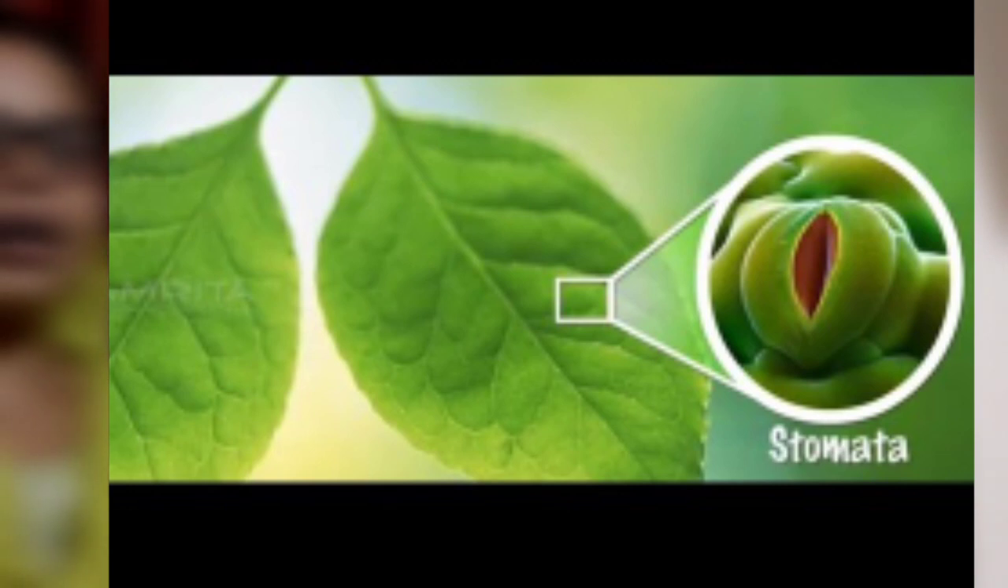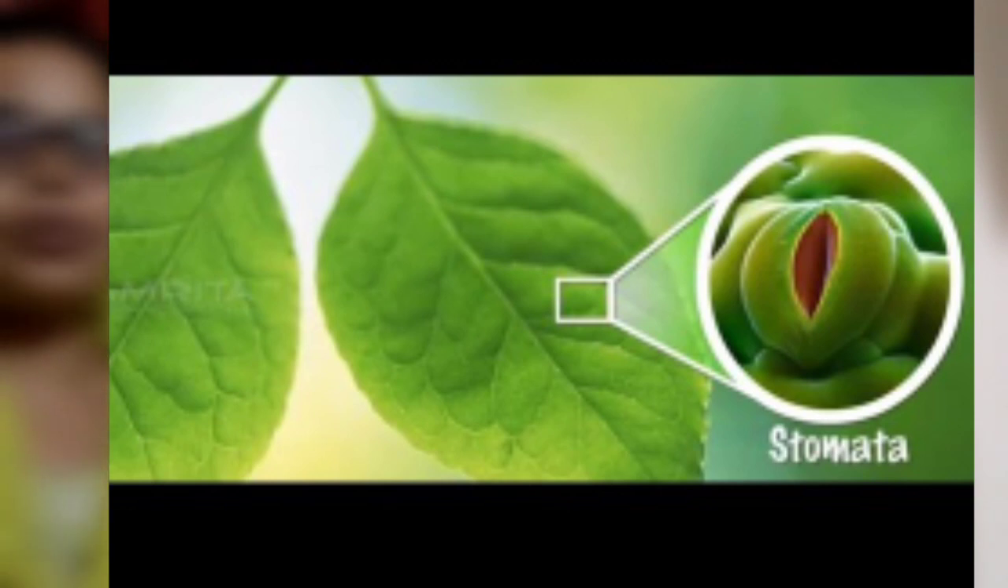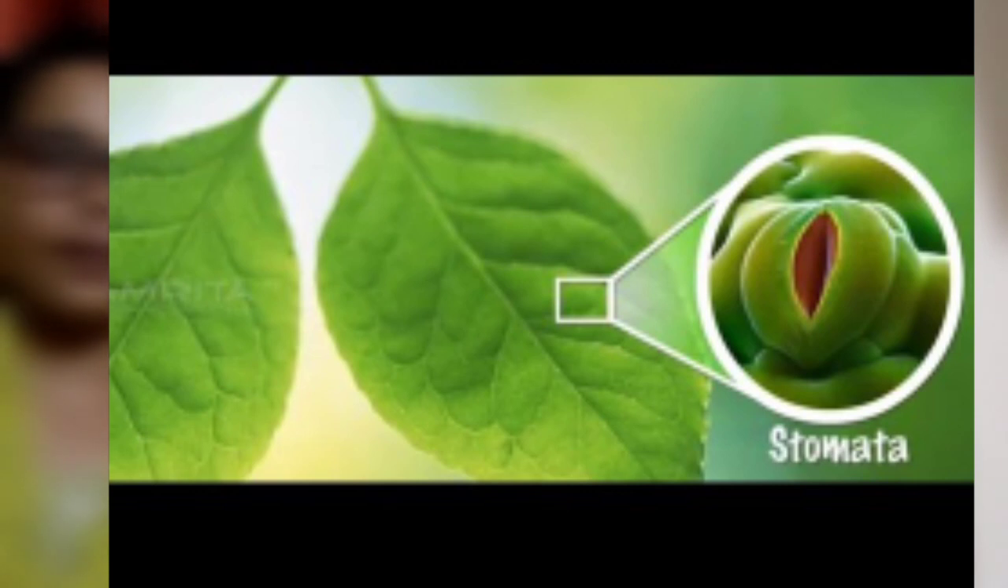The stomata are helpful for the plant or leaves to take carbon dioxide into the leaf and to give out oxygen from the leaves to the air. So the stomata help the plant for gaseous exchange, just like our nose does.